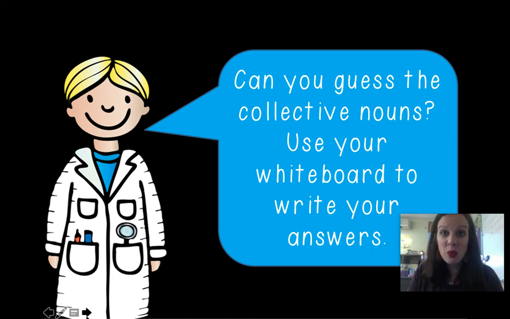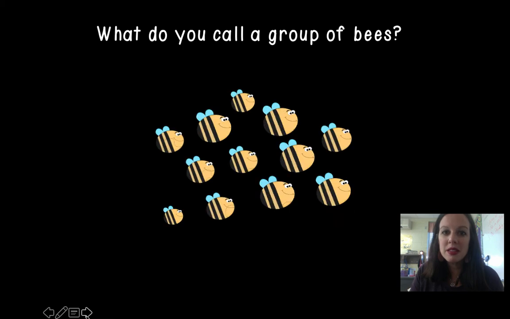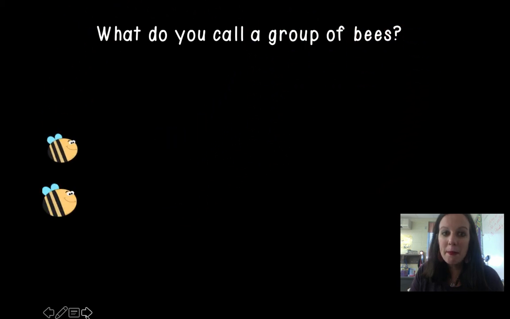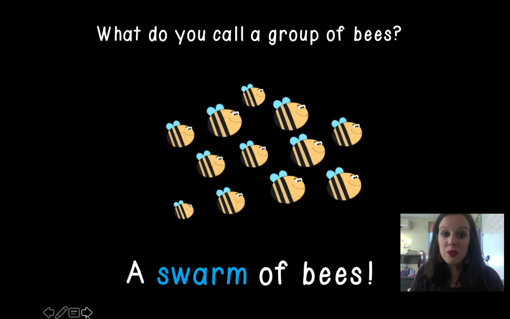Can you guess what the collective noun is? Let's see. What would you call a group of bees? What do we call a group of bees? Whoa. A swarm of bees. So the word swarm talks about a group of bees. When we think of the word swarm or we see the word swarm, we're going to think of flying insects. A group of bees is a swarm of bees. Swarm is a collective noun.